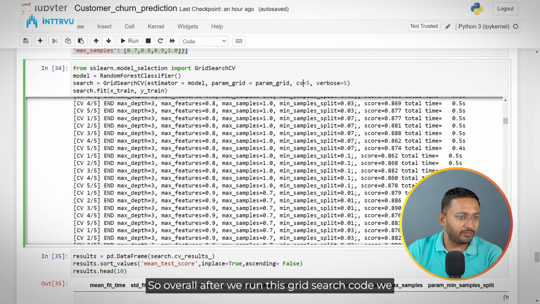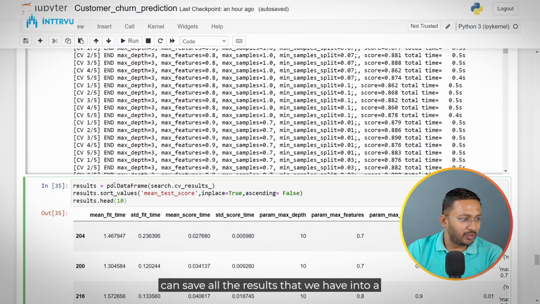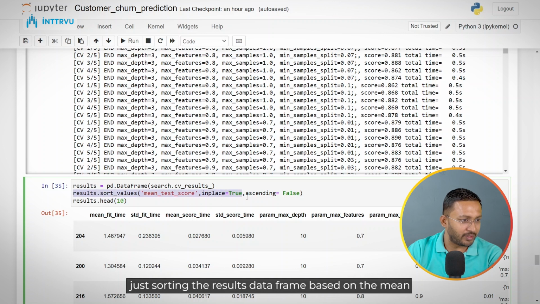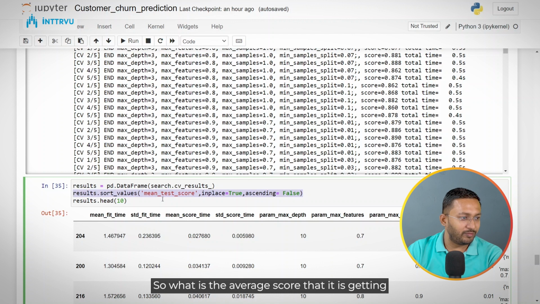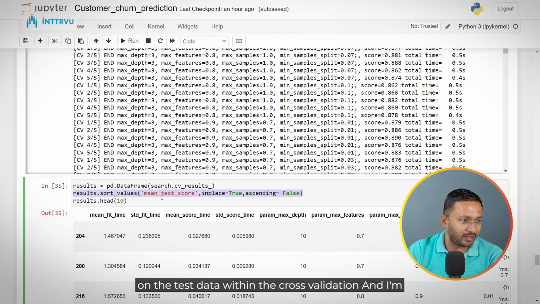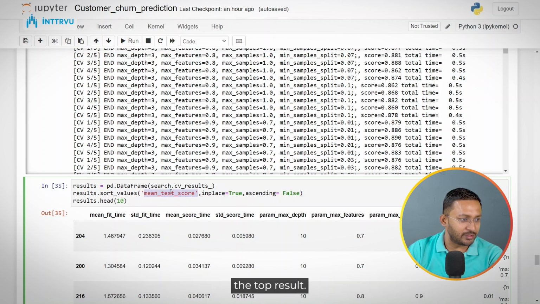So overall, after we run this grid search code, we can save all the results that we have into a data frame. So what I'm doing here is search.cv_results. So this would have all the results for every set of parameters. We are storing that into results data frame, and I'm just sorting the results data frame based on the mean test score. So what is the average score that it is getting on the test data within the cross validation, and I am keeping it in the ascending order so that we get the top result.